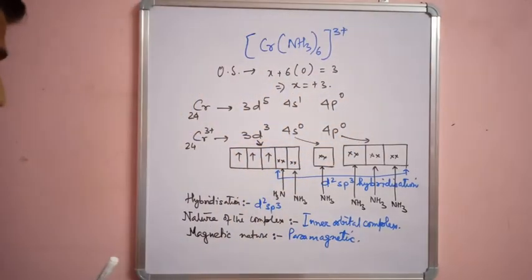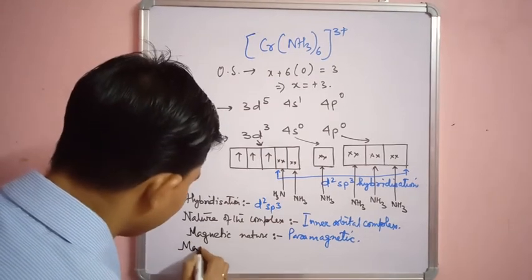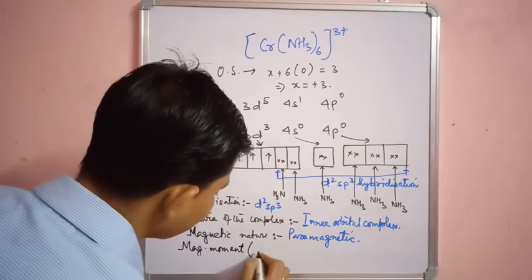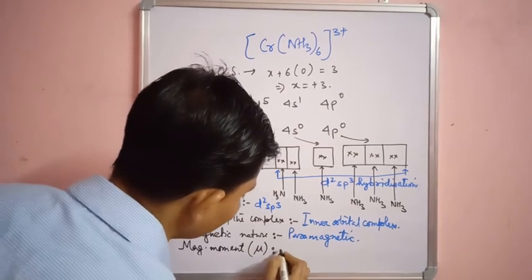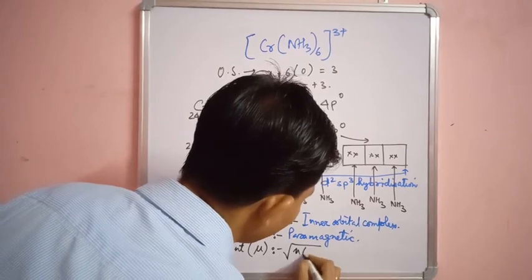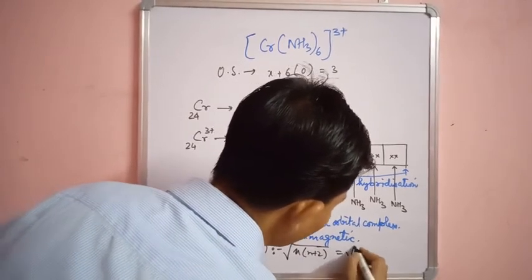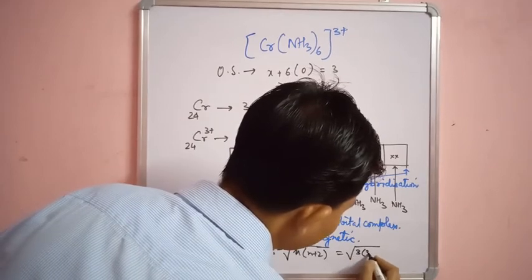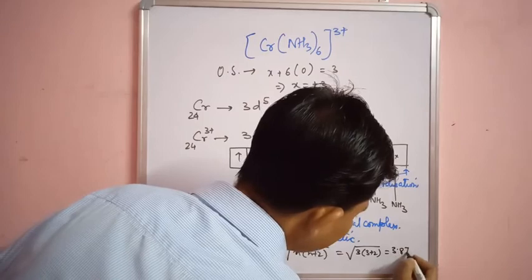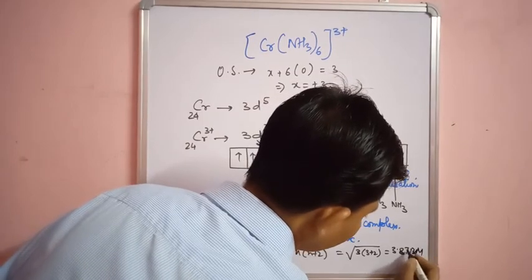And next, last but not the least, is the magnetic moment value, that is mu. Mu is equal to root over n into n plus 2, which is root over 3 into 3 plus 2, equal to 3.87 BM.